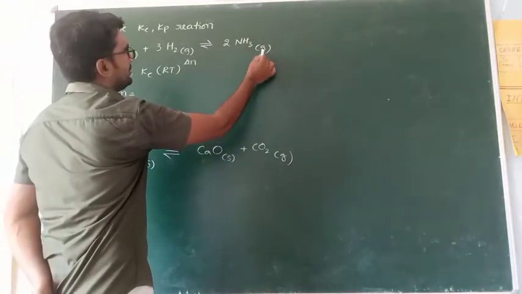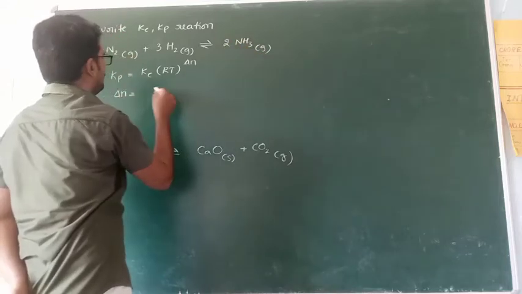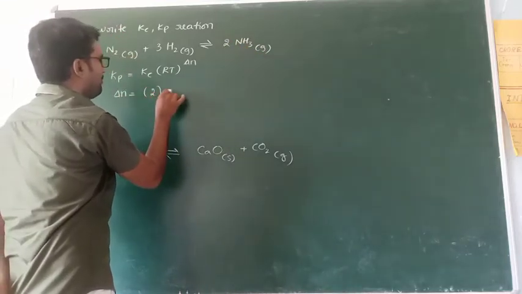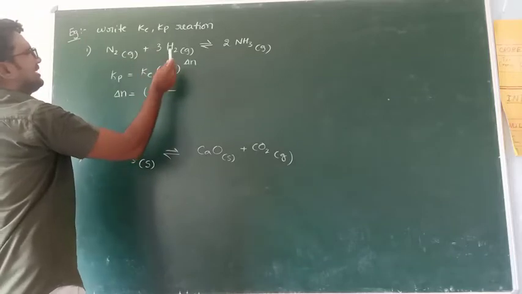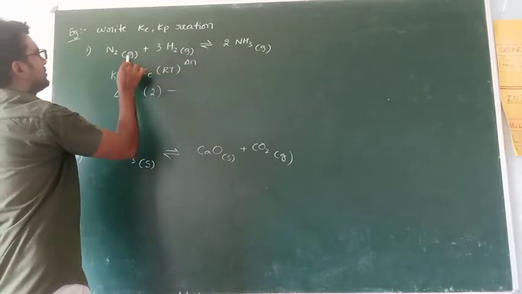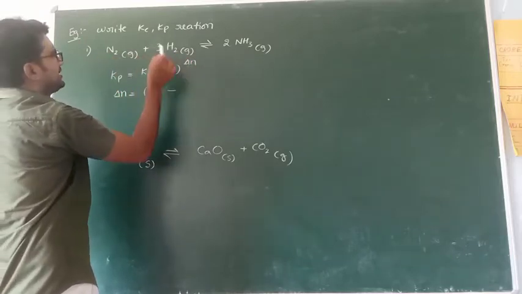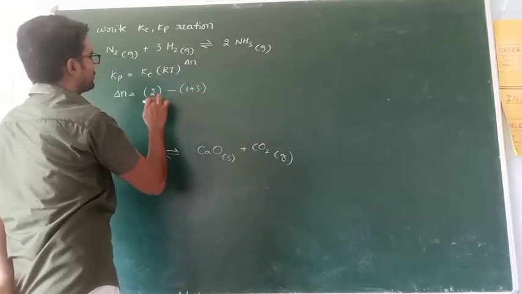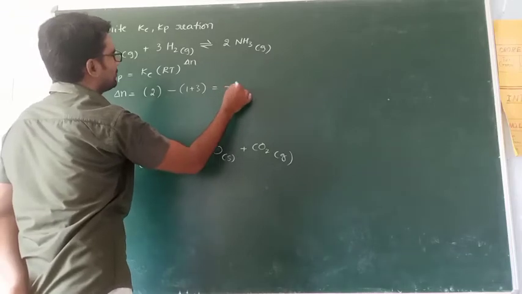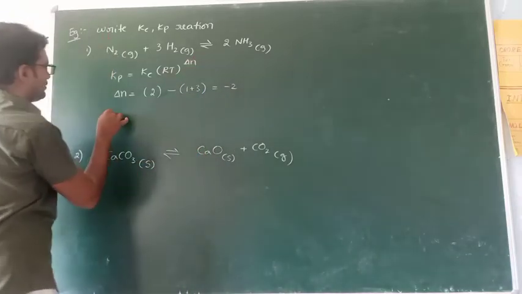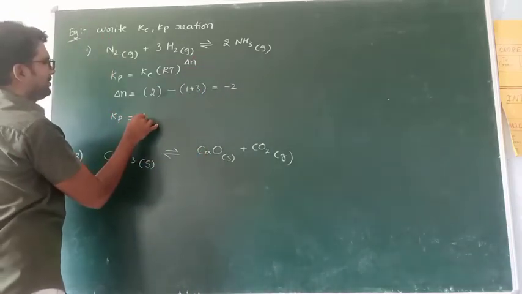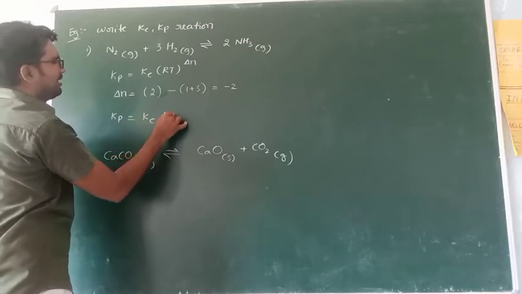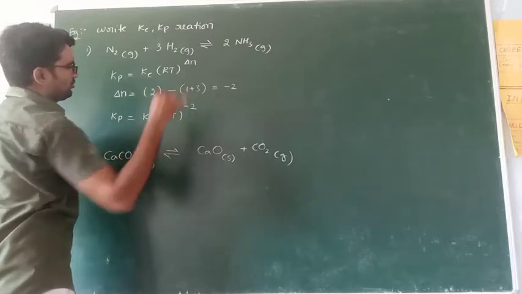Product side, this is gas, so how many moles? 2 moles. Minus gaseous reactants, this is gas, this is also gas. This is 1 mole, this is 3 moles. So total 1 plus 3 means 4. So 2 minus 4, minus 2. Substitute this value here. So Kp is equal to Kc into RT power minus 2.